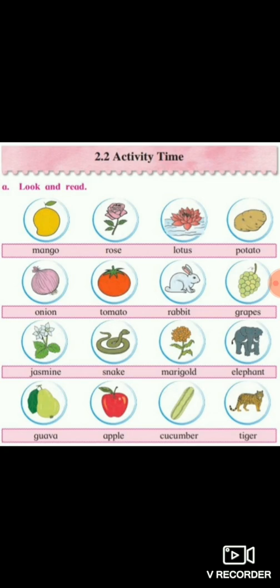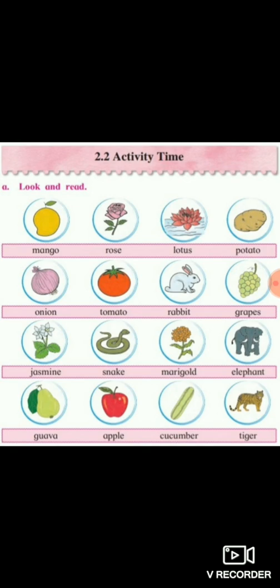And this picture everyone knows. Yes or no? E-L-E-P-H-A-N-T, elephant. Yes or no, students? You can easily answer. Elephant is an animal. Now the last, fourth row. Guava.